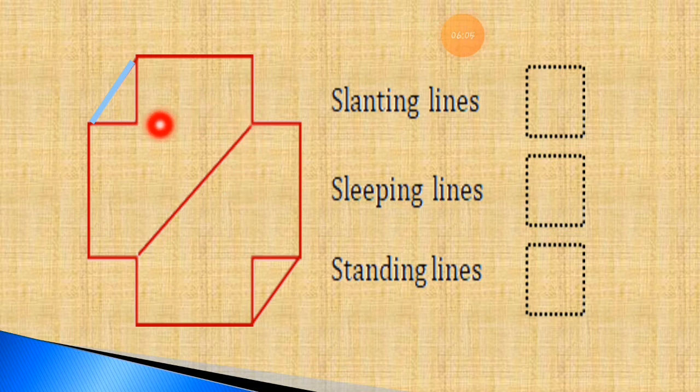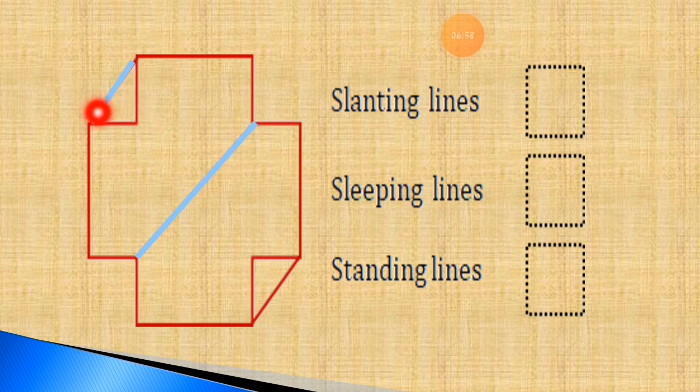As I am doing here, I just overwrite this slanting line with the blue color. See, this is slanting line number 1. Now where is another slanting line? See, here is another slanting line. I overwrite it with the same sky blue color. So we can identify it very easily.